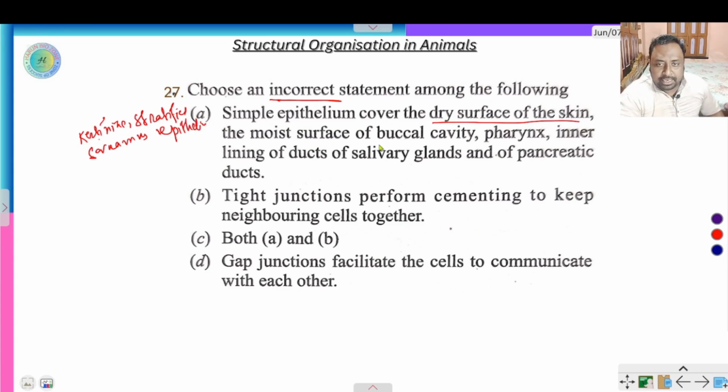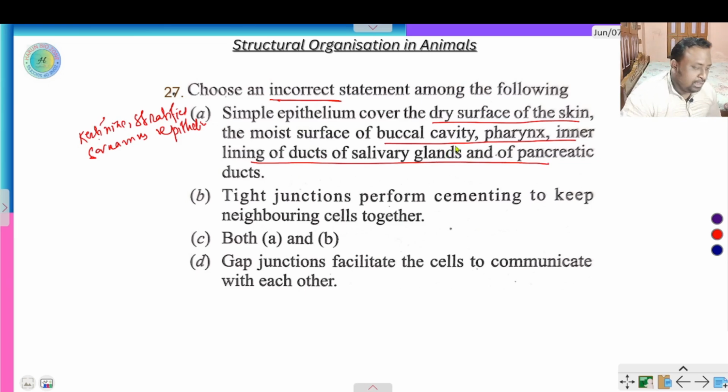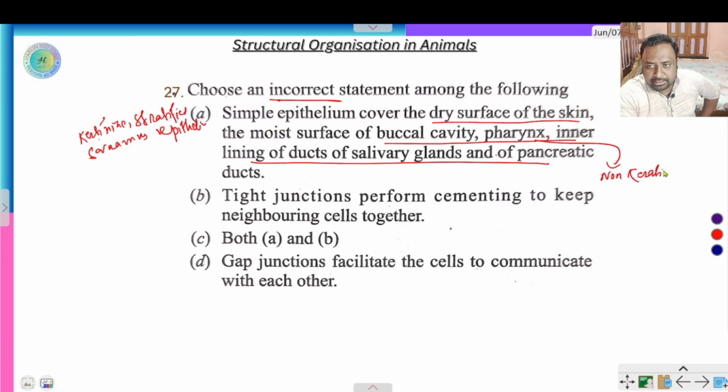And in case of the buccal cavity, pharynx, and inner lining of ducts of salivary glands and of the pancreas, these are non-keratinized stratified squamous epithelium.